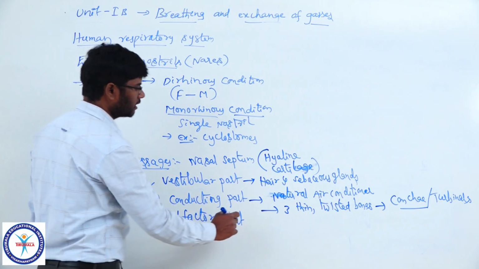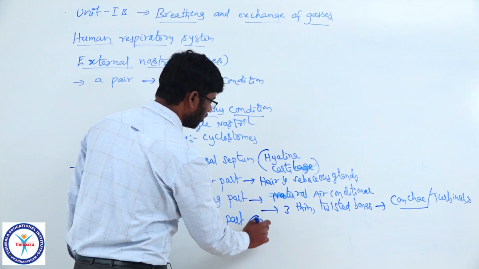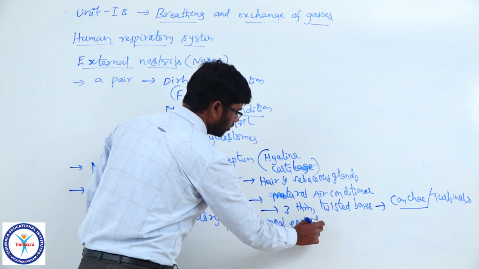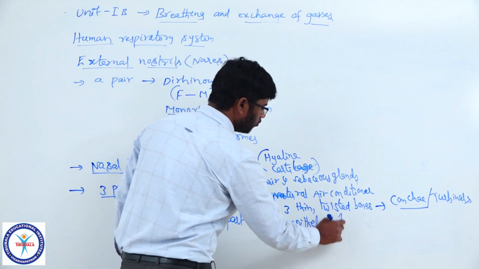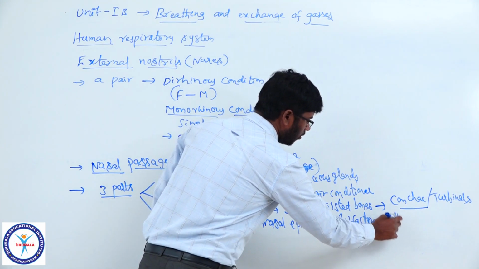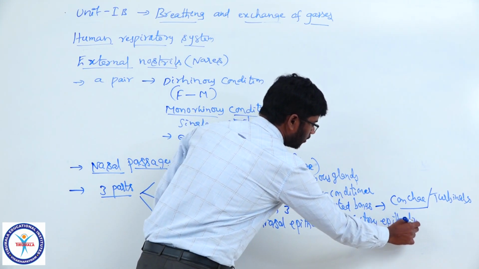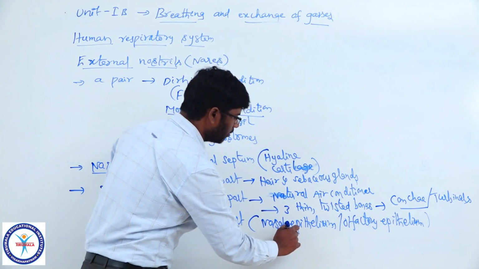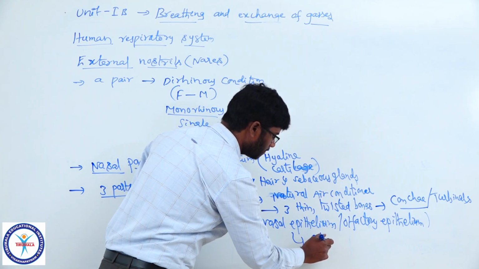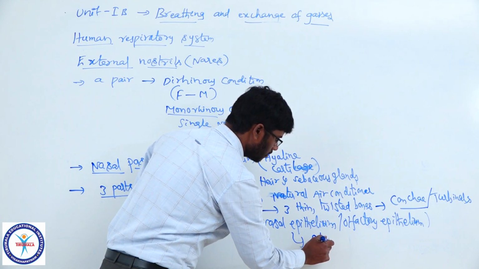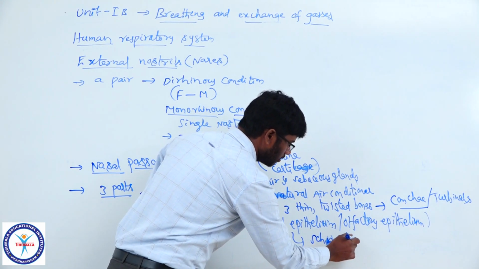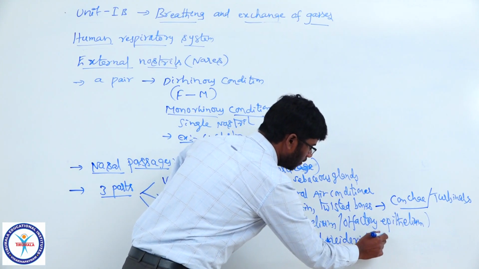And come to the last part, the olfactory part, which is made up of nasal epithelium. The nasal epithelium is also known as olfactory epithelium. The most important point here, the nasal epithelium is named the Schneiderian membrane.